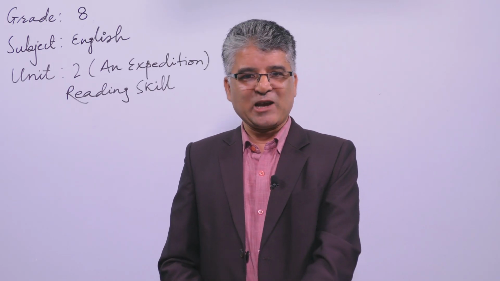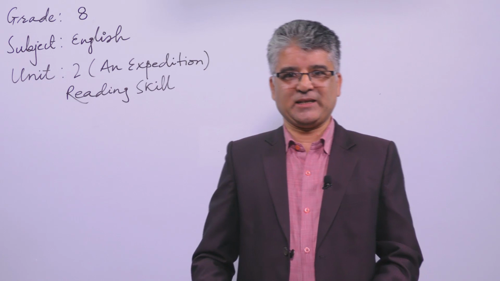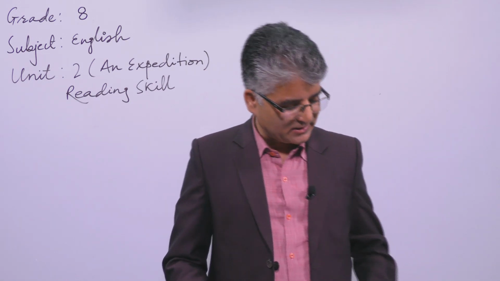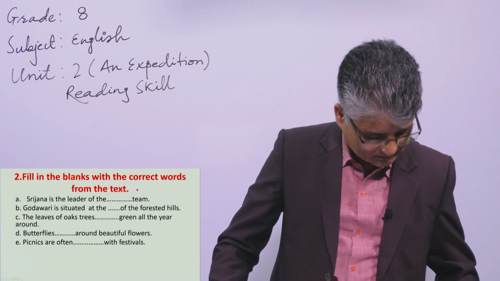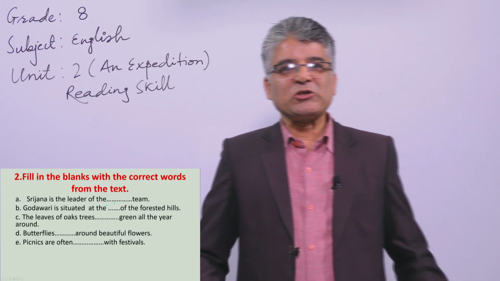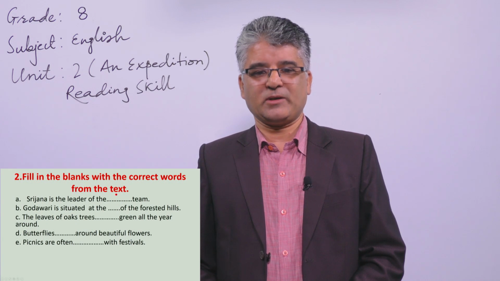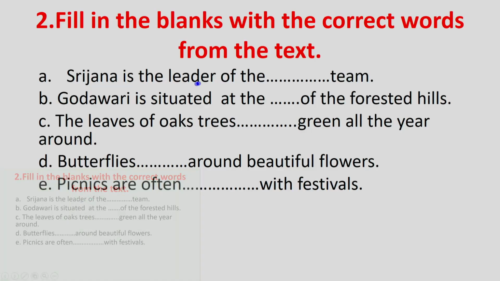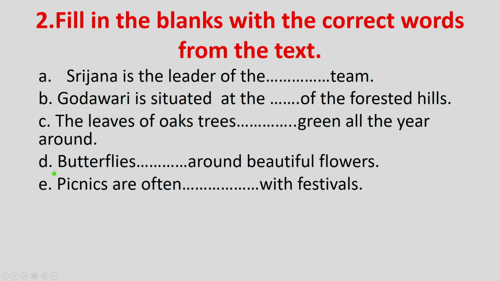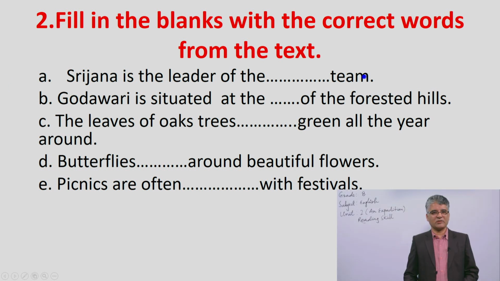Thank you. Shall we move ahead? So, the next activity is in your textbook, on page number 13. Fill in the blanks with the correct words from the text. Can you try once, please? Please try yourself. Remember these sentences in the textbook that we discussed.